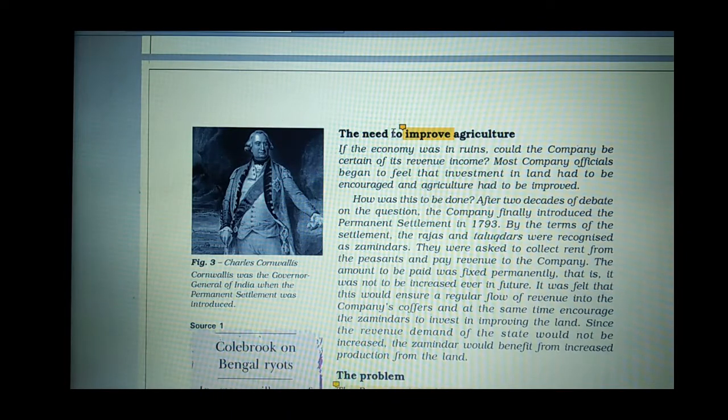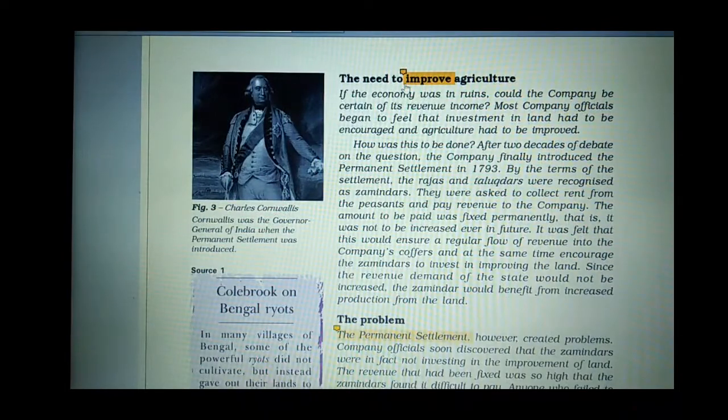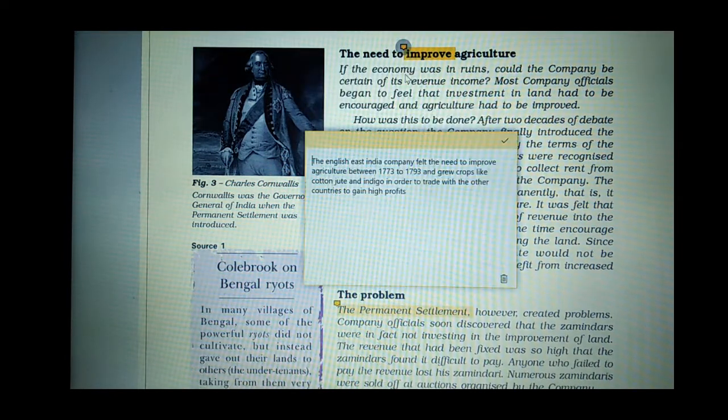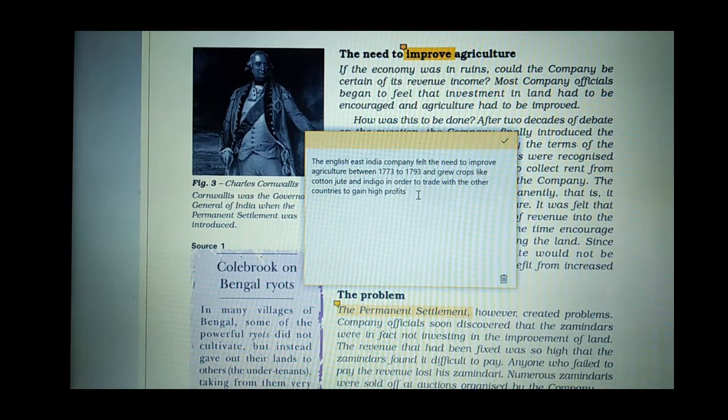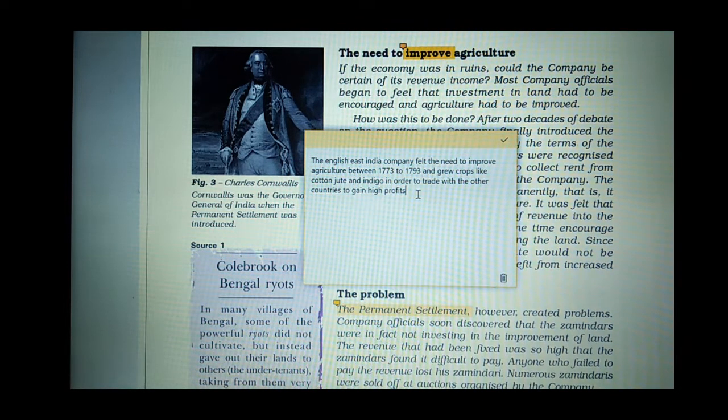Next heading, the need to improve agriculture. How did the Britishers start improving agriculture? Now, the question is why they started improving agriculture. Because they got the direct Diwani rights, and they wanted to make a profit from Indian markets. The East India Company felt the need to improve agriculture between 1773 and 1793, and grew crops like cotton, jute and indigo in order to trade with other countries to gain high profit.